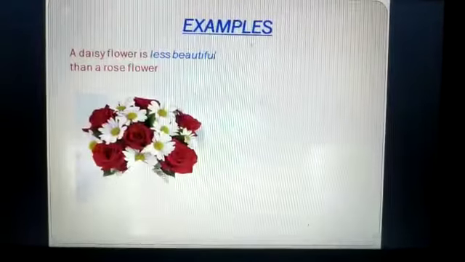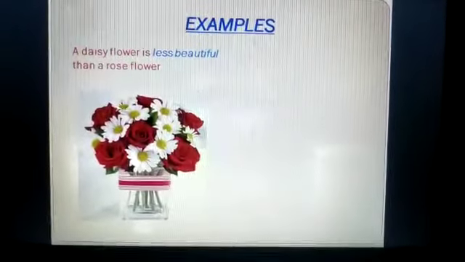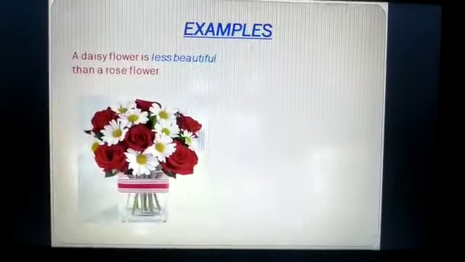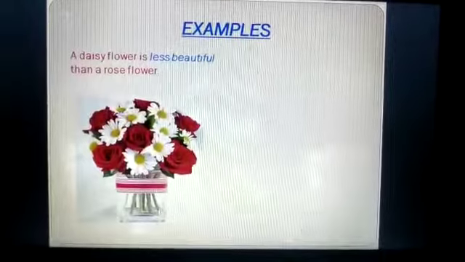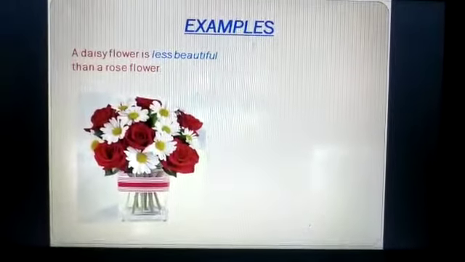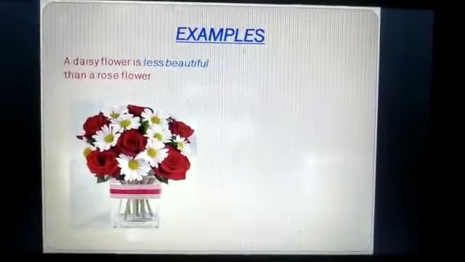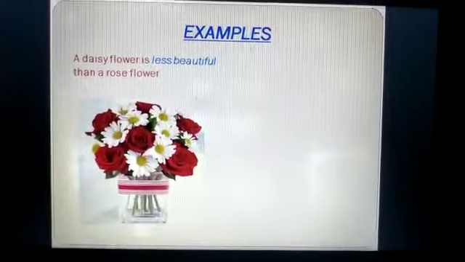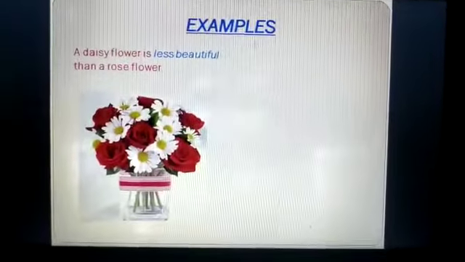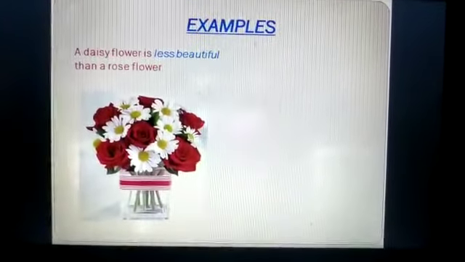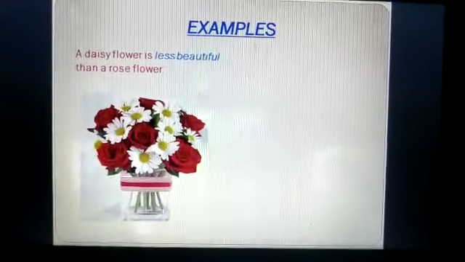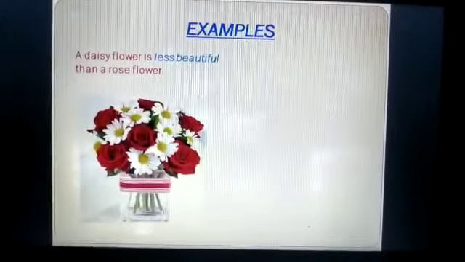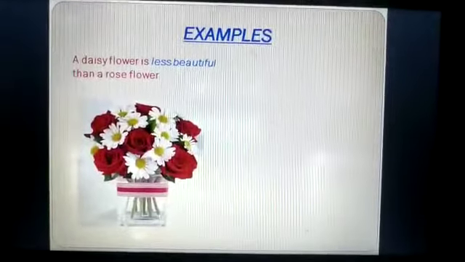A daisy flower is less beautiful than a rose flower. Children, we know, I think, means you also might find that rose is the most beautiful flower. Okay, most beautiful bola मैंने. Have you thought why I have used most word here in place of more? Because I am comparing rose with all the flowers, not only one or two. सब flowers के साथ मैंने उसको compare किया है. Okay, this you will learn in the superlative degree. But today we are learning the comparative form.